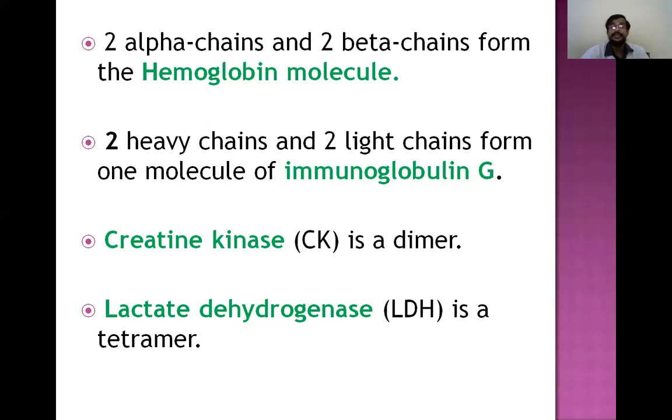So that's why, if you remember the isoenzymes, creatine kinase contains only three isomers, and lactate dehydrogenase contains five isomers because it has four polypeptide chains, whereas creatine kinase has only two. And immunoglobulin has two heavy and two light chains, and hemoglobin has two alpha and two beta chains.